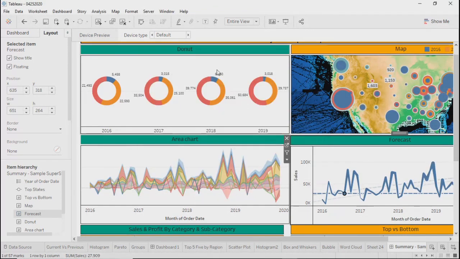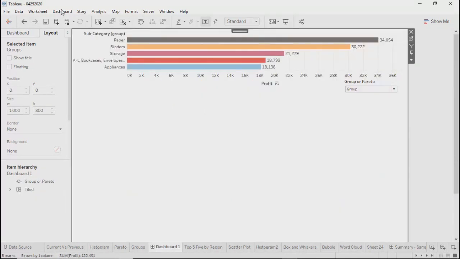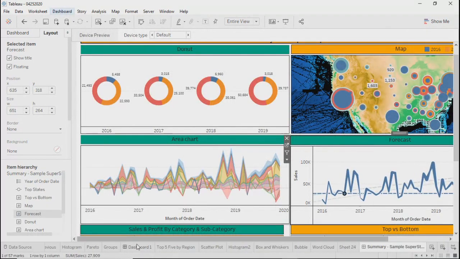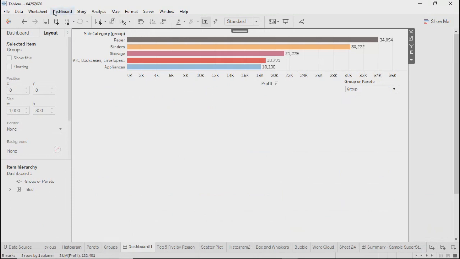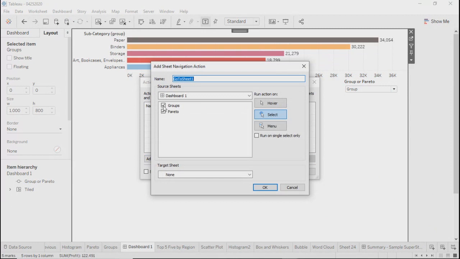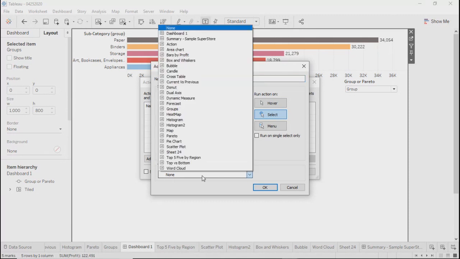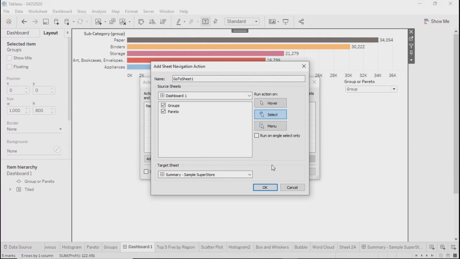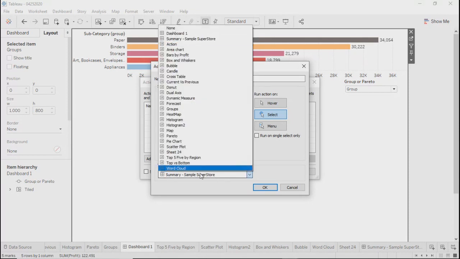For example, over here, if I apply this, go to sheet. From either of these sheets, if I follow the option, I want to go to my another dashboard, which is summary sample store. And okay, this is the dashboard at this moment.